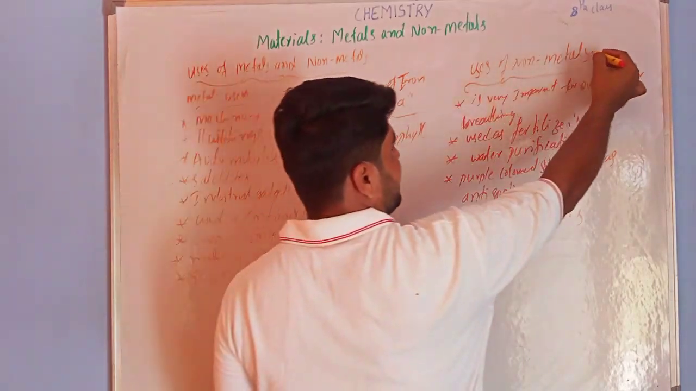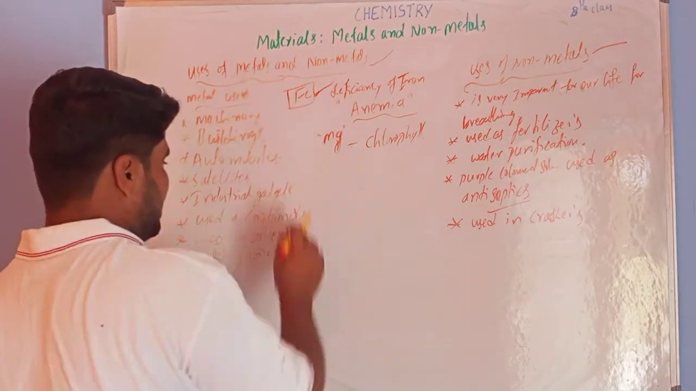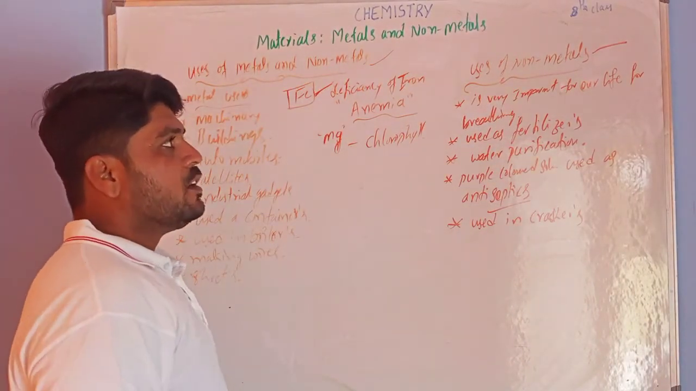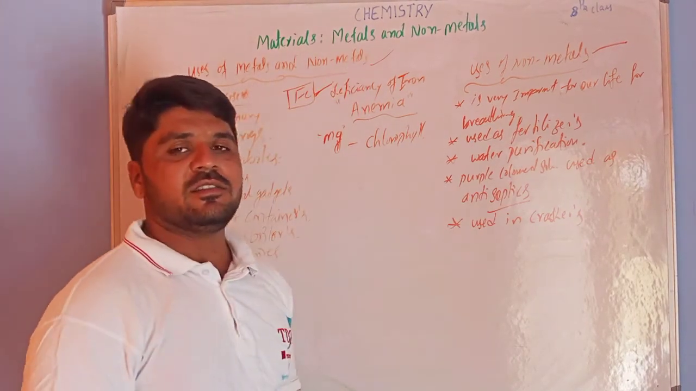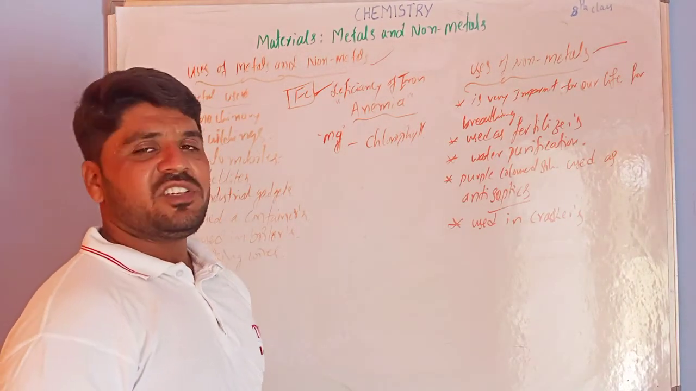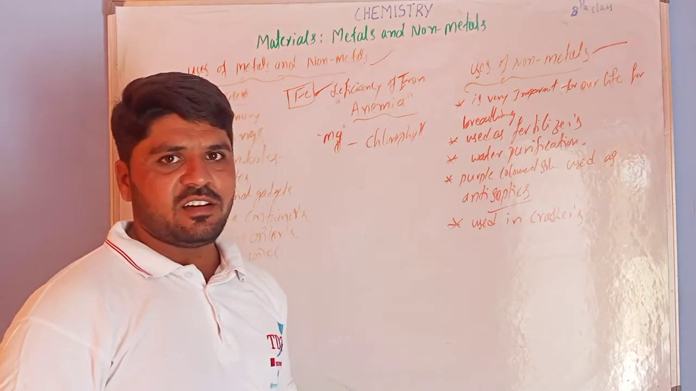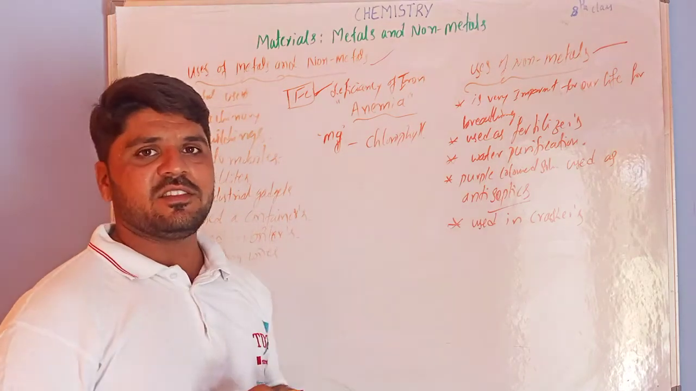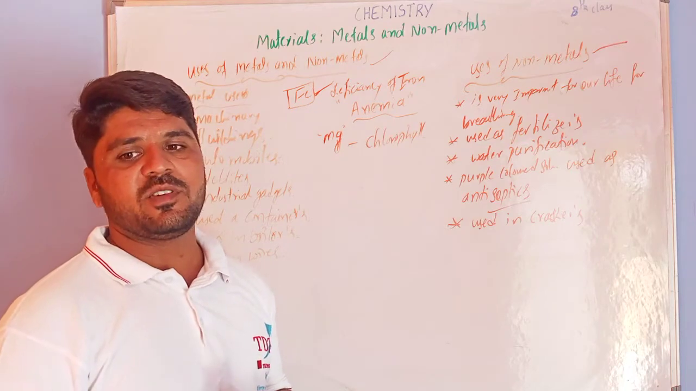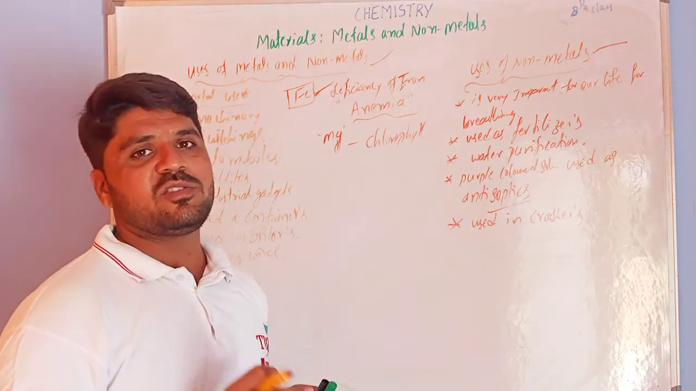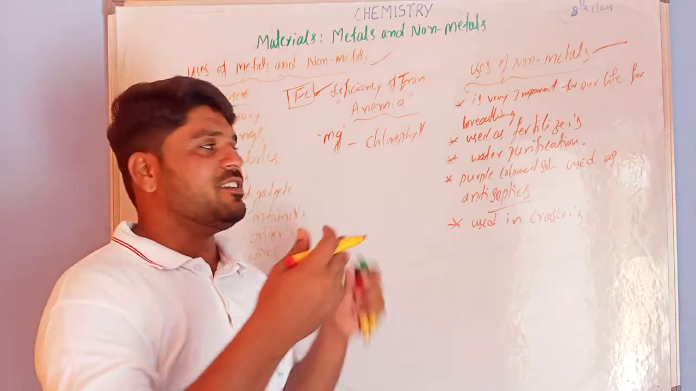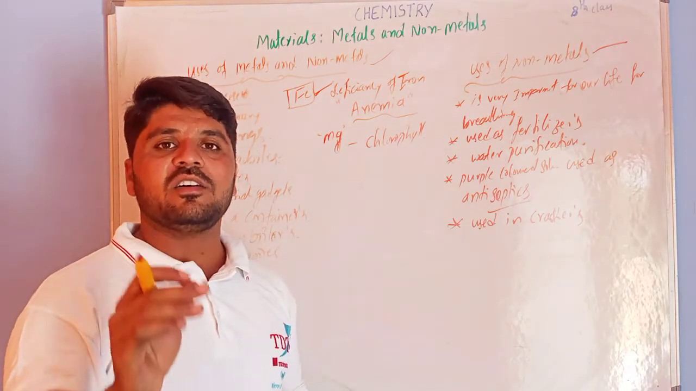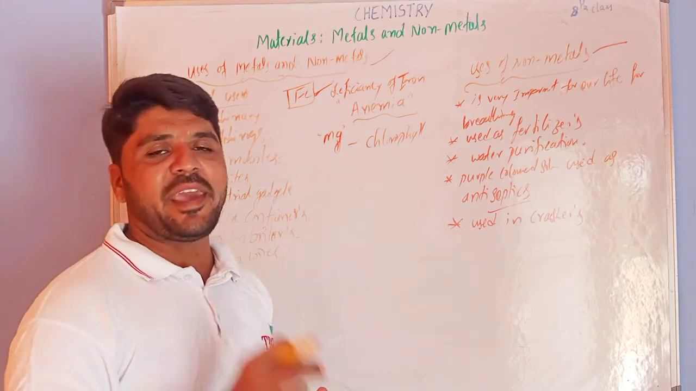So these are the uses of non-metals and these are the uses of metals. This is the completion of our chapter, metals and non-metals. You should read it once, and read your notes. I will give you the complete description notes. And in the next class we will discuss some exercise questions.